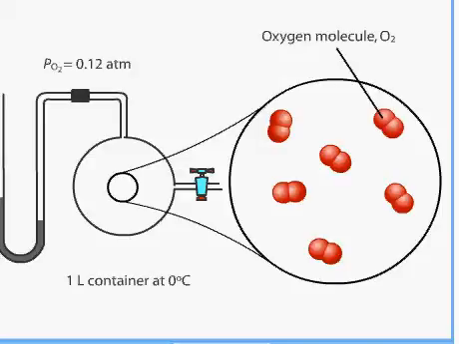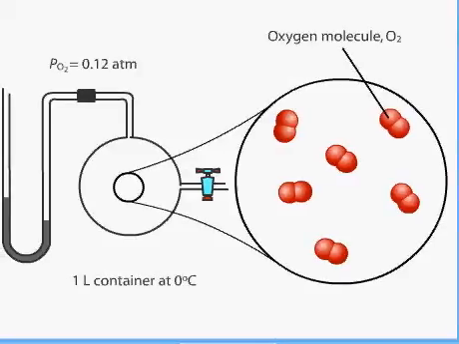Dalton's law of partial pressures. Partial pressure refers to the pressure of each gas in a mixture. Dalton's law of partial pressures states that the total pressure of a mixture of gases is equal to the sum of the partial pressures of the component gases.